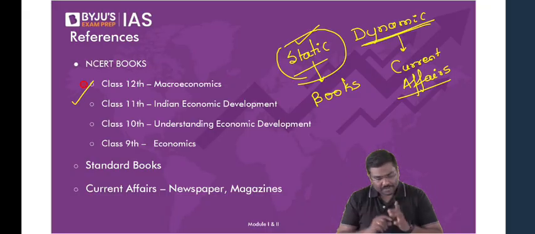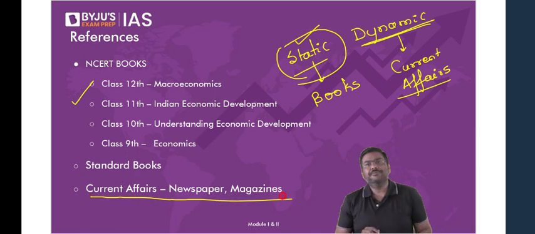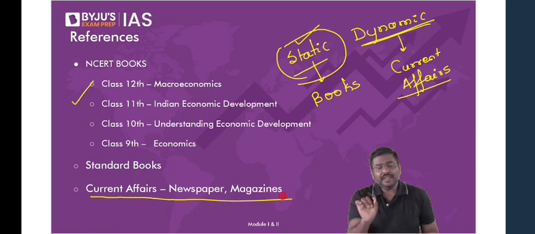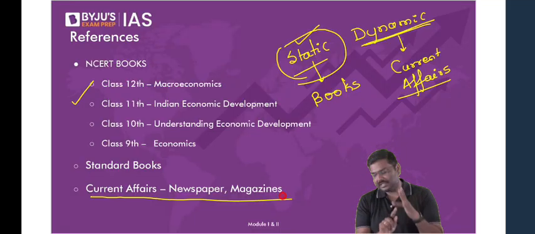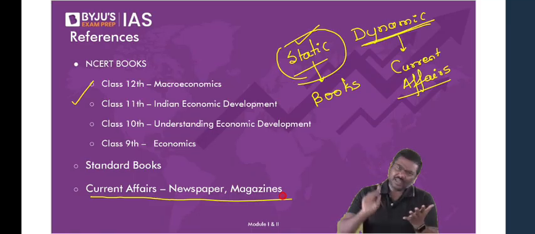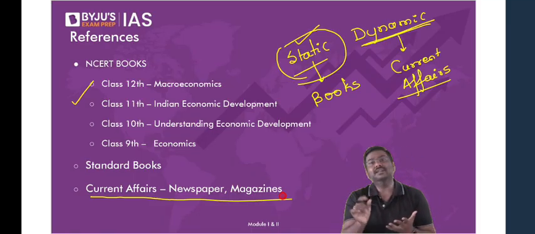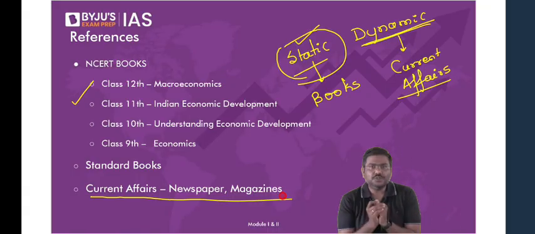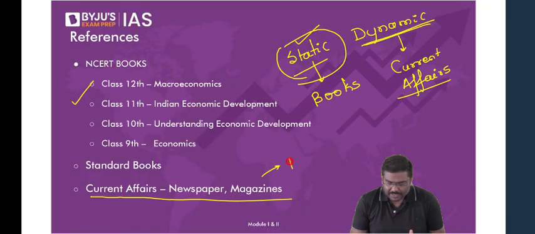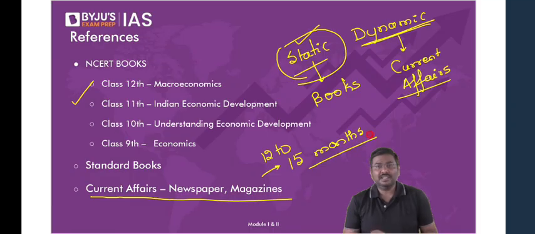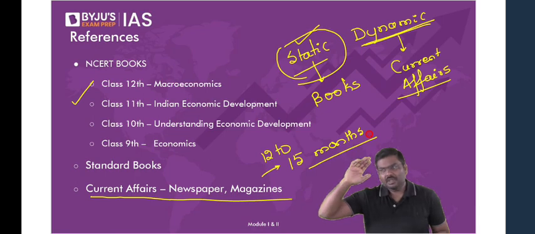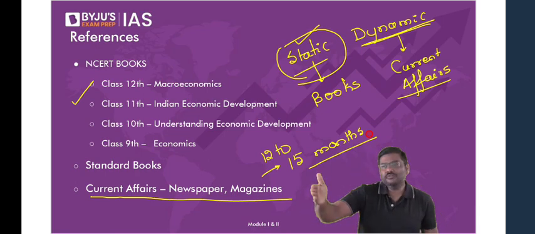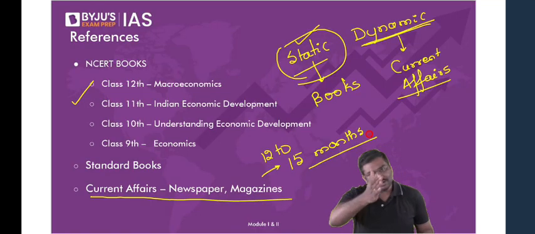But more importantly, update that with current affairs. Because trust me, Indian economy, if you are good with your current affairs, it is very easy to score, both prelims as well as mains. So in that case, how many months of current affairs should I prepare? I would recommend 12 to 15 months prior to the examination date. For example, if the exam is next year in May, then 12 to 15 months prior to that, I would recommend you start preparing.